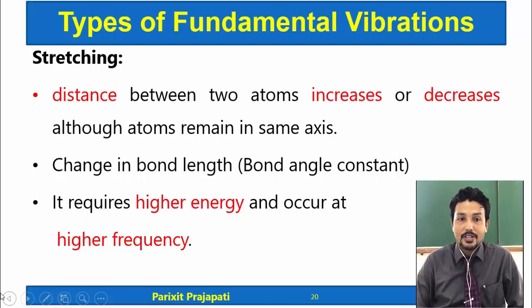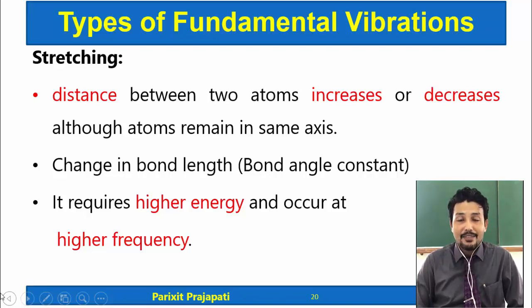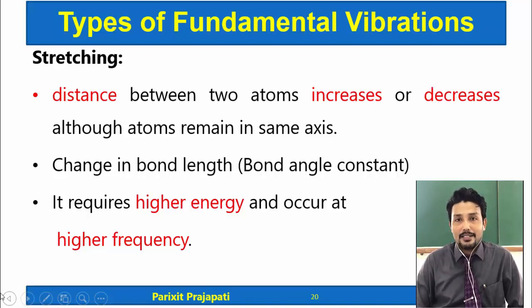In other words, the bond length is changing, but the bond angle remains constant. If we compare with the bending type of vibrations, stretching vibrations require higher energy, so they occur at a higher frequency or higher wave number in the IR spectrum as compared to the bending vibrations.